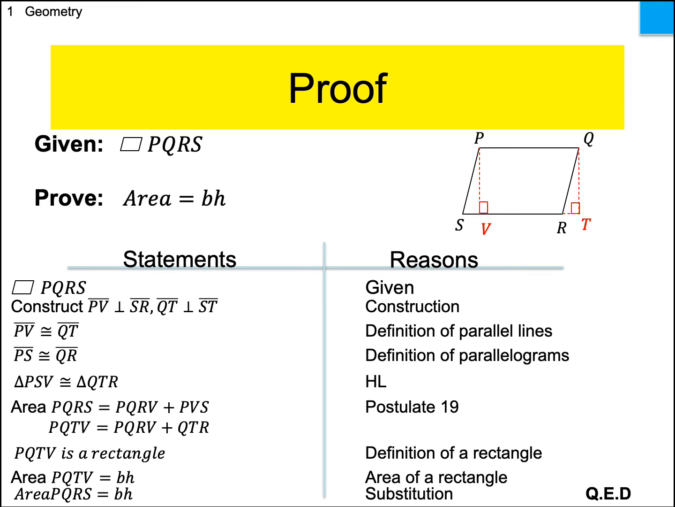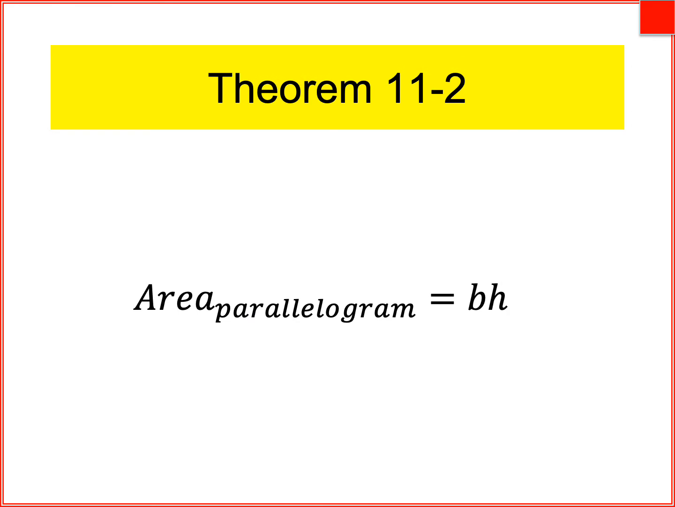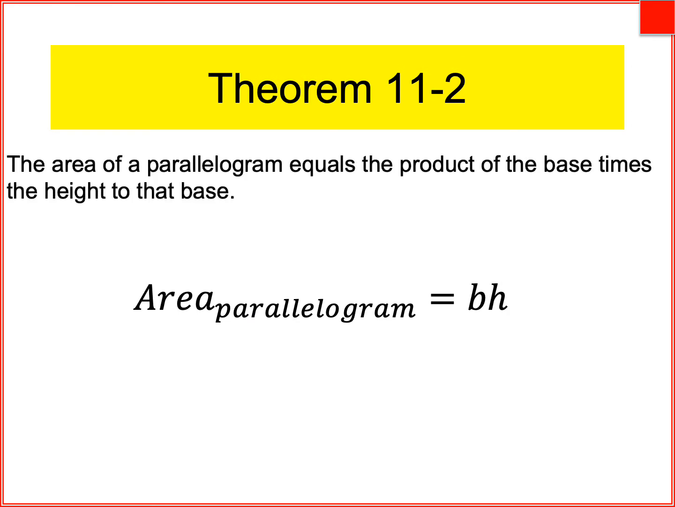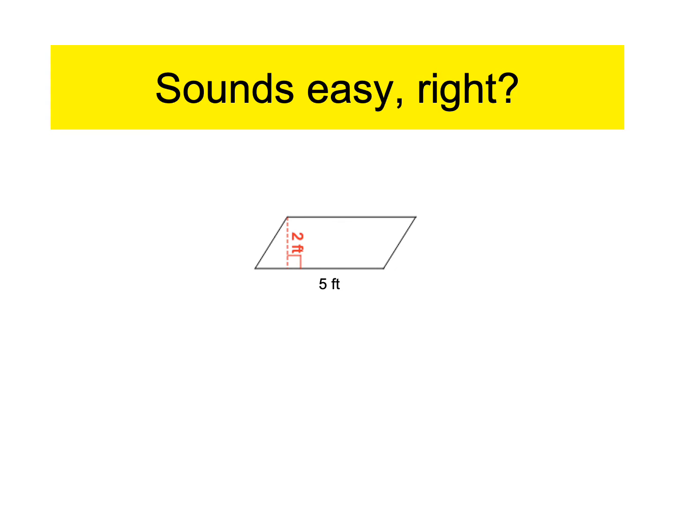Okay, so what did we just prove? We proved that the area of a parallelogram is base times height, and that's 11.2. 11.1 was the area of a rectangle, which was also base times height. And now we have the area of a parallelogram is base times height. Our most favorite formula, base times height. Okay. All right, sounds easy.